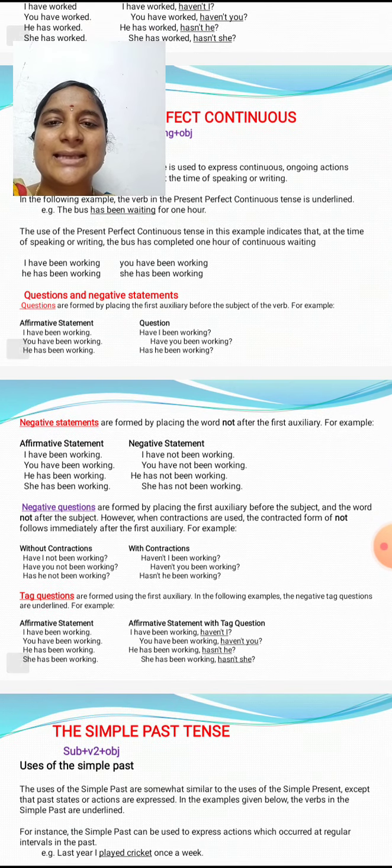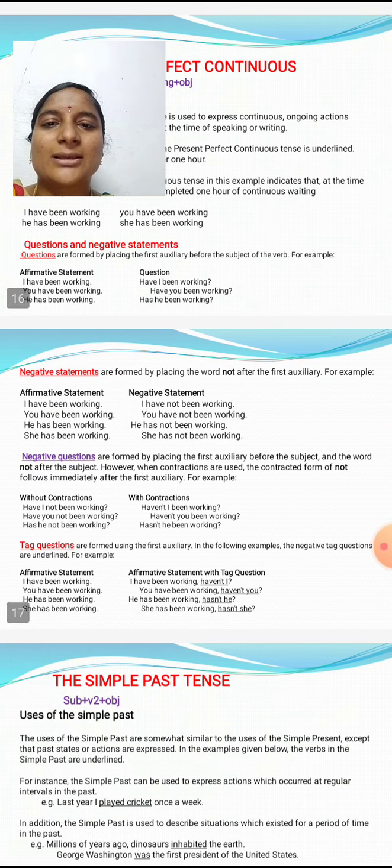Now questions and affirmative statements. Affirmative: I have been working; question: have I been working? You have been working; have you been working? He has been working; has he been working? So these are some questions of the present perfect continuous tense.